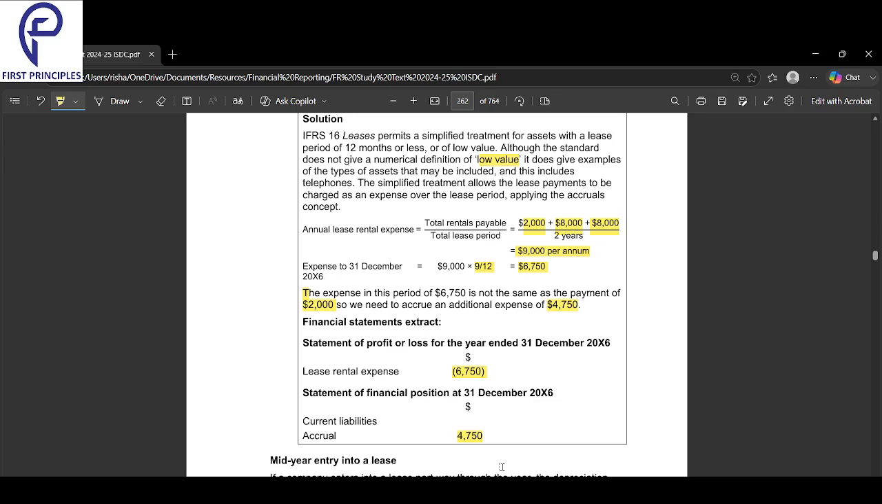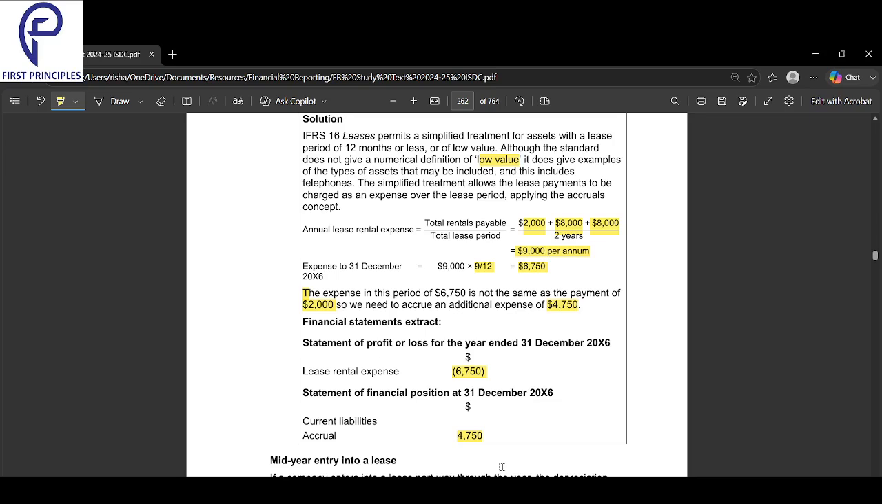Telephone. The moment it's a telephone, I know it's a low value question. So how much am I paying right now? 2. And over the next 2 years, 8 and 8. So totally over the next 2 years, how much payment is there? 18. So that accrues to what? On a straight line basis, I have to do the same amount every year, so 9 and 9. But in this year, since it started only 9 months into the year, 6750 would be accrued out of 9000; only 6750 I will take for 9 months.